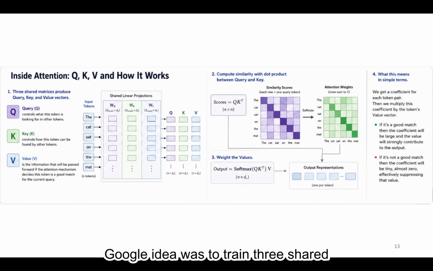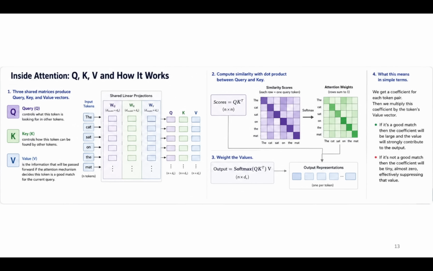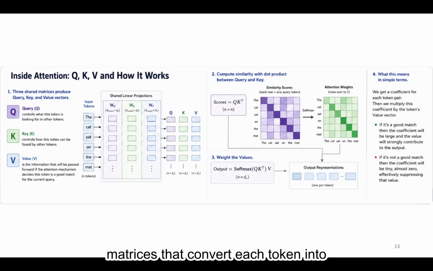Google's idea was to train three shared matrices that convert each token into query, key, and value vectors. The query controls what this token is looking for in other tokens. The key controls how this token can be found by other tokens. And the value is the information which will be passed forward if the attention mechanism decides this token is a good match for the current query.